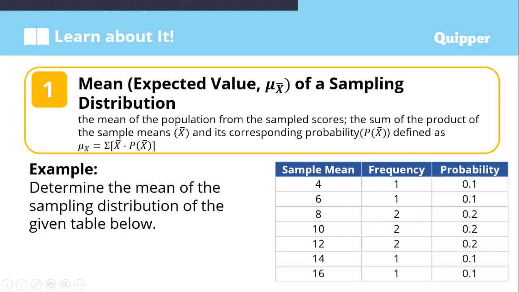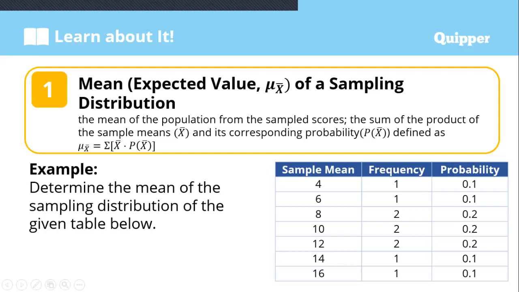How do we get the probability? As discussed in class, it is simple: just divide the frequency over the total frequency. So 1 divided by 10 is 0.1. The second is also 0.1, since 1 divided by 10 is 0.1. Then 2 divided by 10 is 0.2, 2 divided by 10 is 0.2, 2 divided by 10 is 0.2, and the last ones are 1 divided by 10, which is 0.1. That is how to get the probability: just divide the frequency over the total number of frequencies. The total is 10: 1 plus 1 plus 2 plus 2 plus 2 plus 1 plus 1.